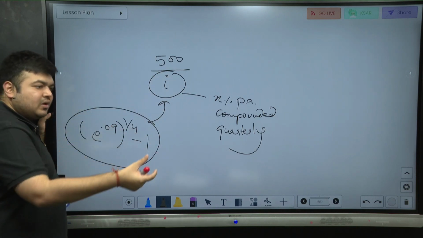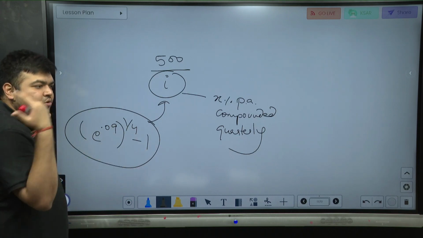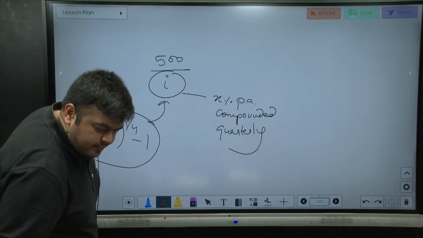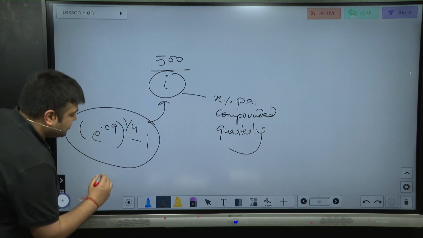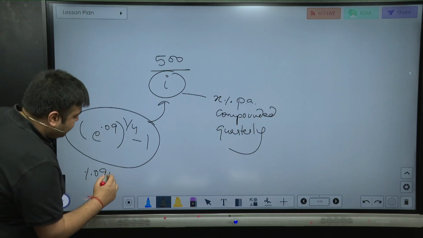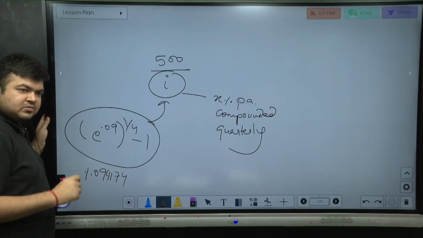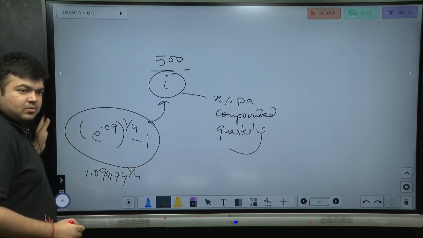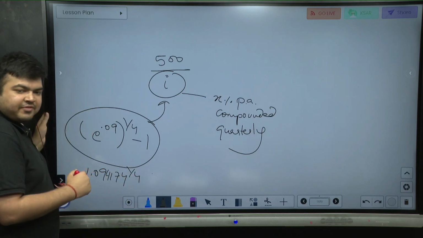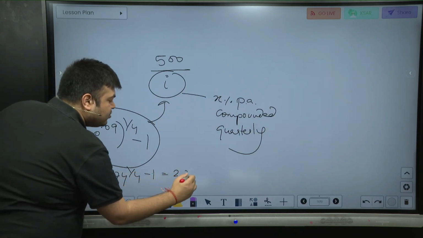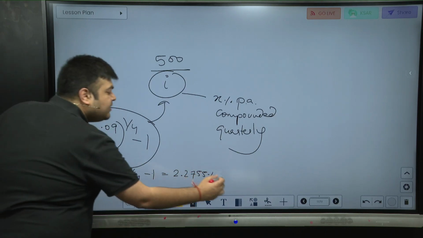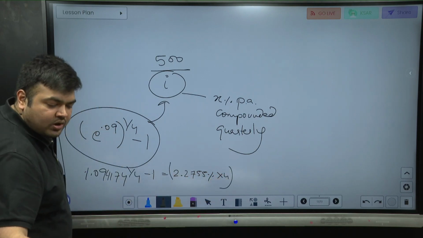If you know the continuous rate to EAY conversion, you know how to convert it to anything at all. Right? So 1 becomes 1.094174. This is what 1 becomes in 1 year. So in 1 quarter, how much? To the power 1/4, which is 1.022755 minus 1, that is 2.2755%. This is what it becomes in 1 quarter. This into 4 is basically your X% per annum compounded quarterly.